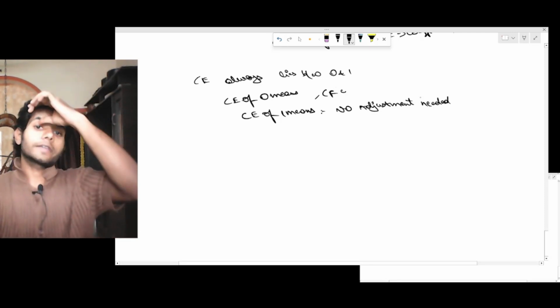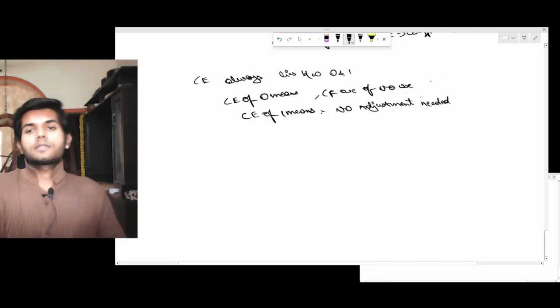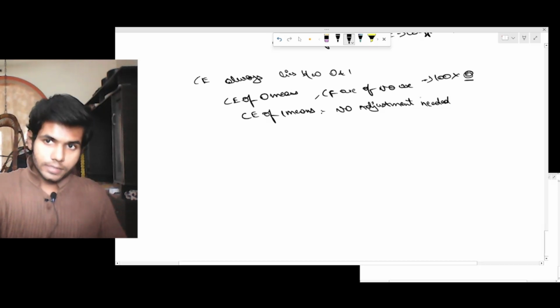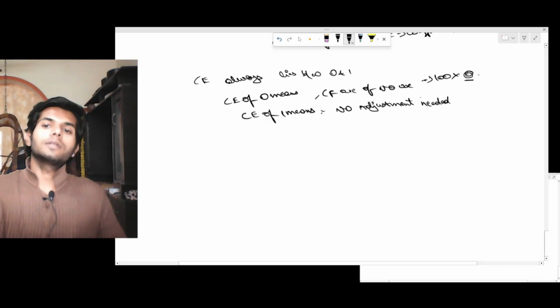Let's say the cash flows are 100 and there is a certainty equivalent coefficient of 0. That means there is 0% chance that the amount of 100 will be received. So the cash flows are 0.